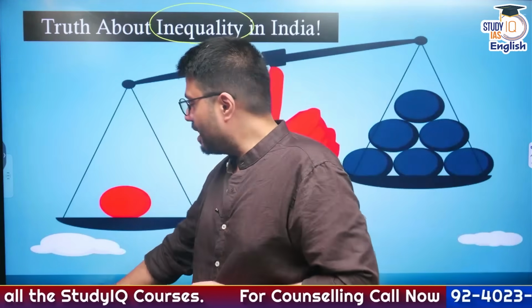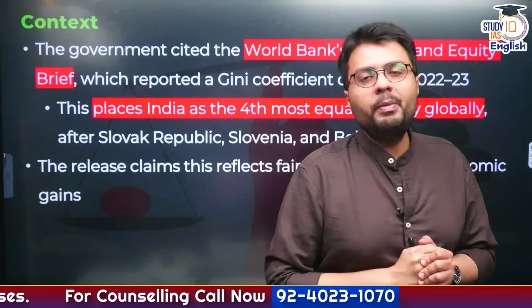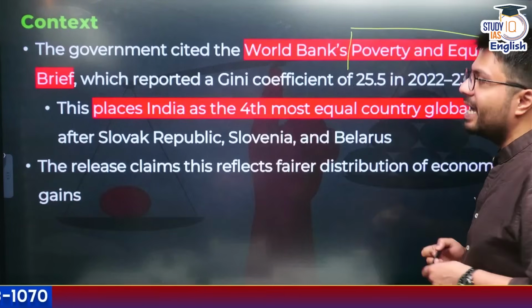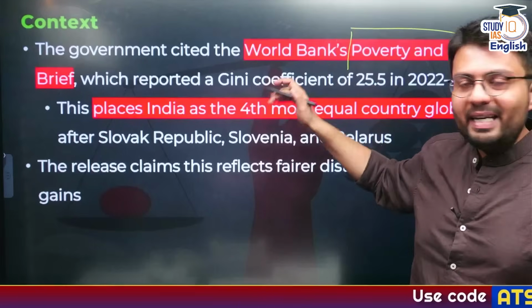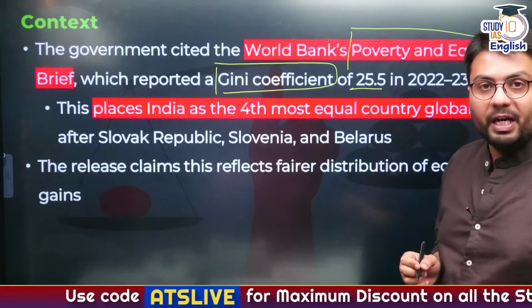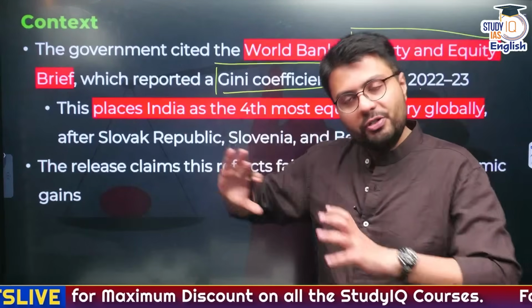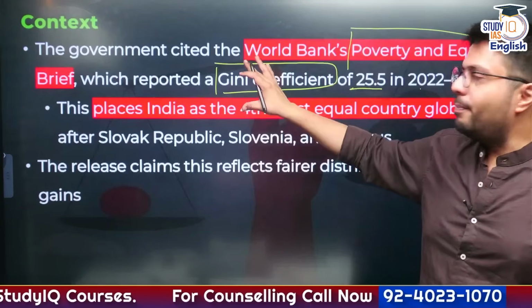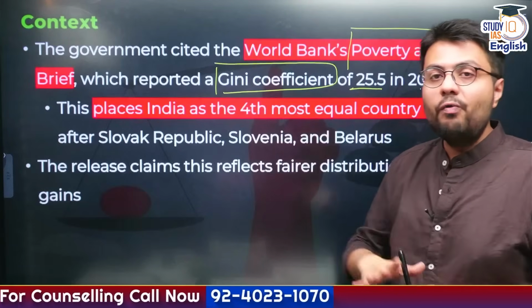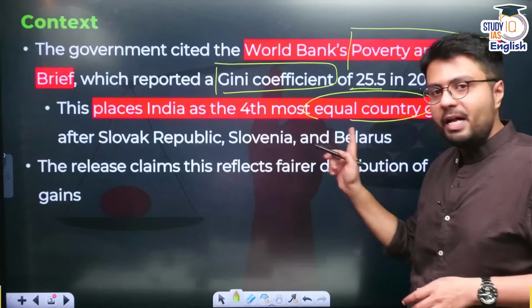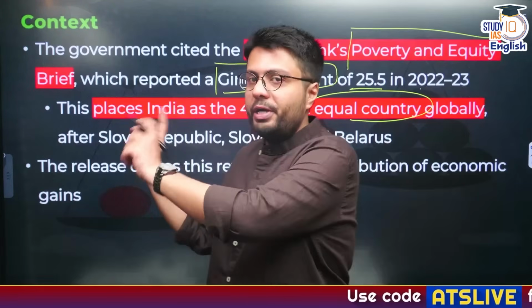But why are we talking about inequality? Well, let me tell you that particular reason. Recently, the government of India cited data by the World Bank from its report known as Poverty and Equity Index. This report states that India's Gini Coefficient stood at 25.5 in the year 22-23. Do not worry if you don't understand what the Gini Coefficient is. I will tell you that in our today's discussion, right? Based on these figures by the World Bank, the government of India said that India is now the world's fourth most equal country after countries like Slovak Republic, Slovenia and Belarus. So this is one fact that we are going to talk about.